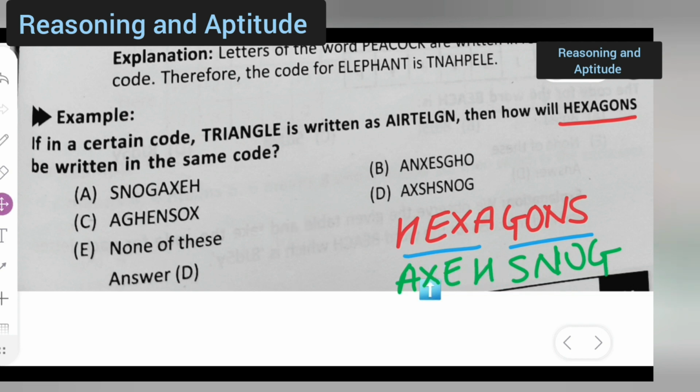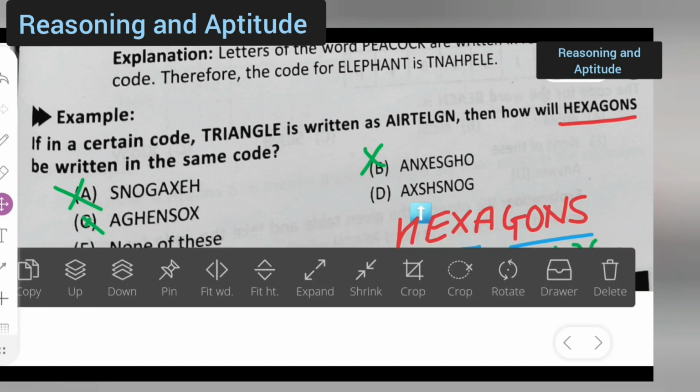See if you all are getting this. AX, anyway, in this you are getting AX, right? Now in option D you are getting AX, you are getting EHSNOG, okay.